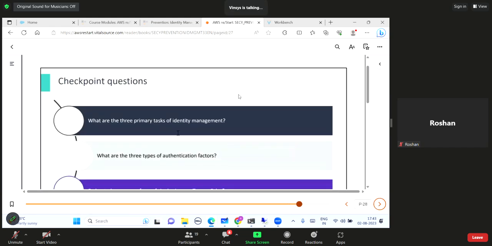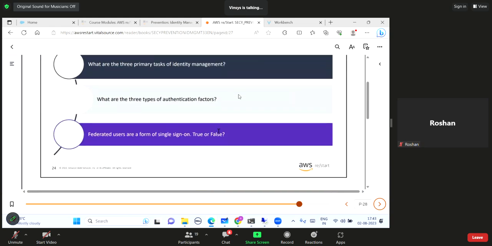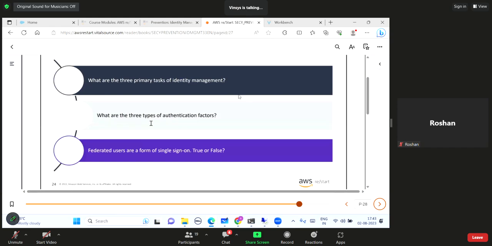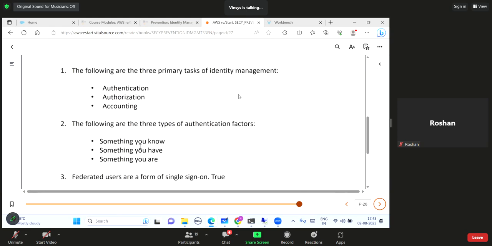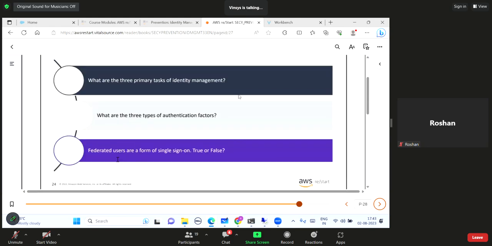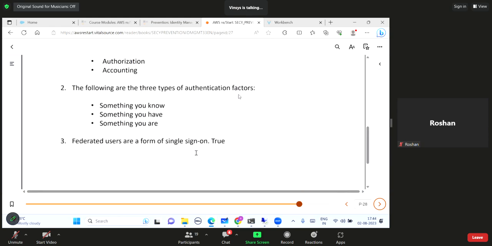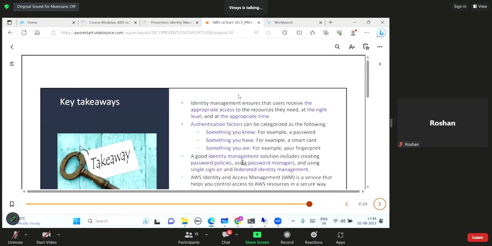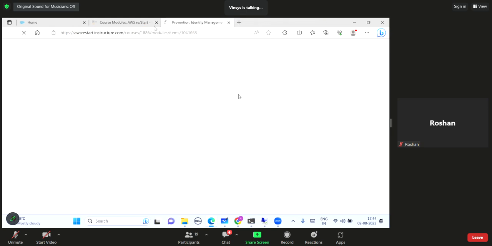Okay. So what are the three primary tasks of identity management? Authentication, authorization, and accounting. What are the three types of authentication factors? Something you know, something you have, something you are. Federated users are a form of single sign-on. True or false? Definitely it is true. Okay, so this is all for this module. We are yet to take lots of things from identity and access management. So this is what we have done. Okay, so let us first go for the knowledge check.